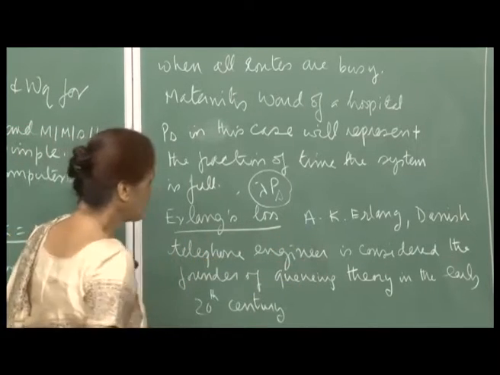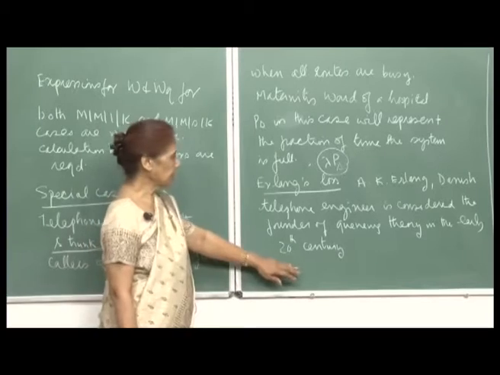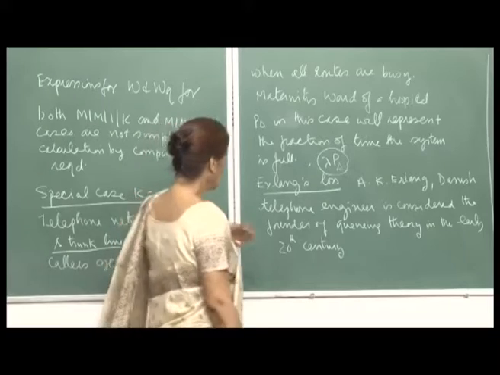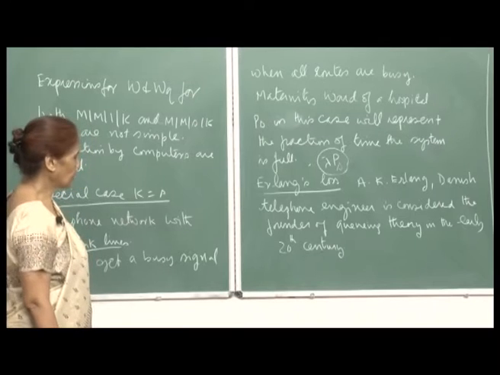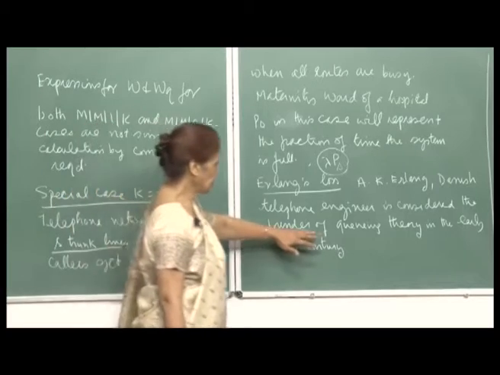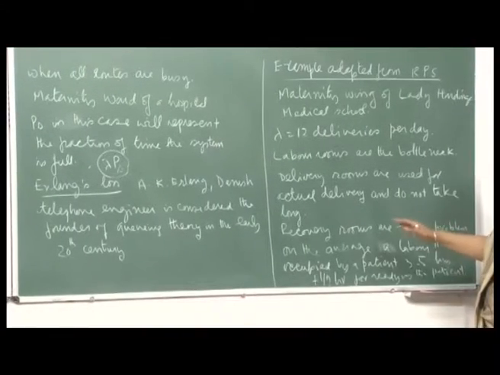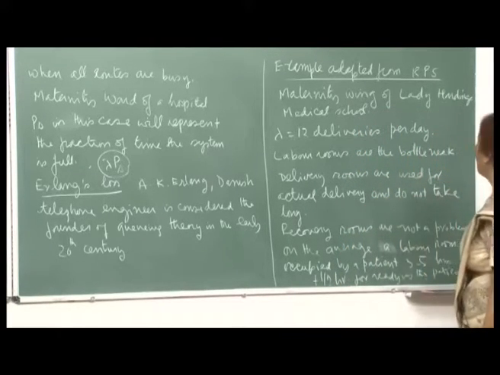A.K. Erlang was a Danish telephone engineer, and he is considered to be the founder of queuing theory in the early 20th century. It is amazing how, as a telephone engineer, he had access to these queuing systems, and therefore he initiated a lot of ideas from which the whole queuing theory has now been developed.